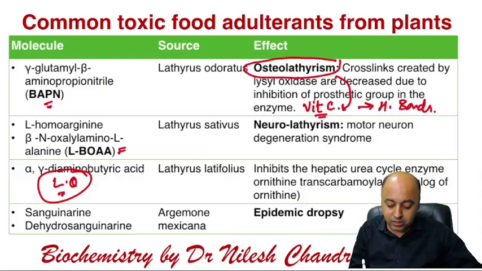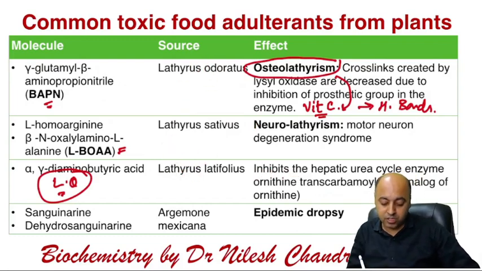So remember these three conditions: osteolathyrism, neurolathyrism, and the hepatic failure like features, all due to molecules coming from the Lathyrus species. Species are different: odoratus, sativus, and latifolius.